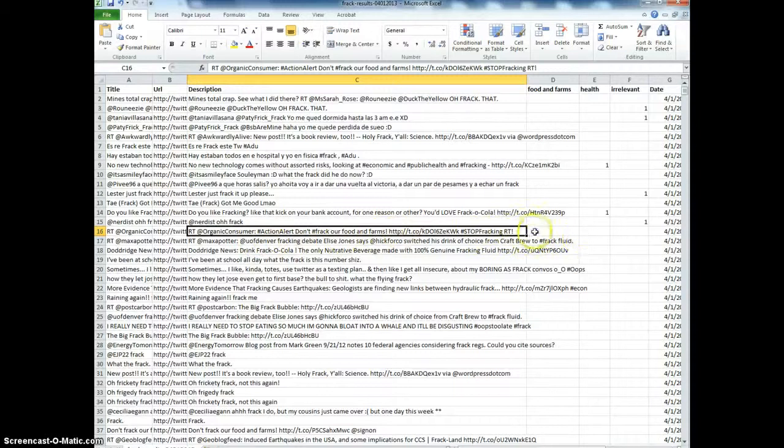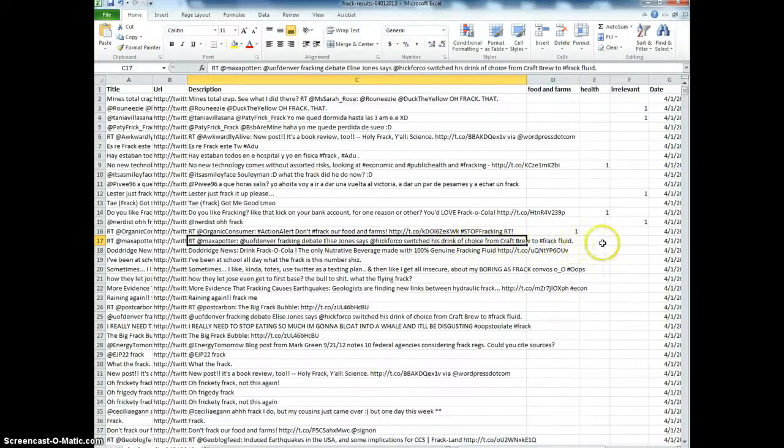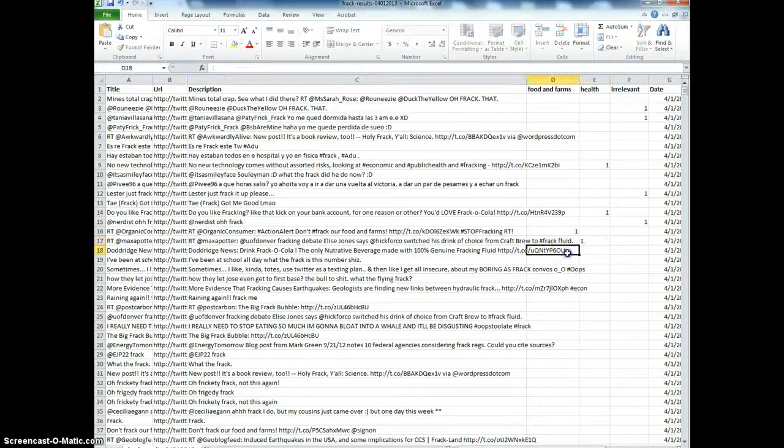There's the food and farm one. Alright, let's see. Fracking debate. Elise Jones. Switch drink of choice. Craft brew to frack fluid. So again, that's the one about health.